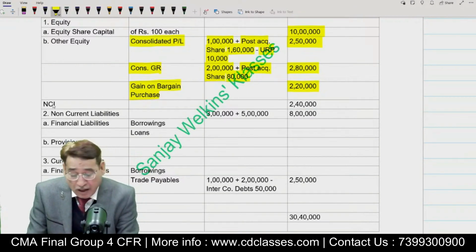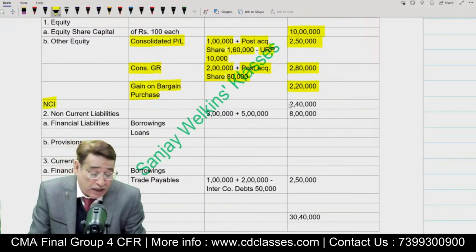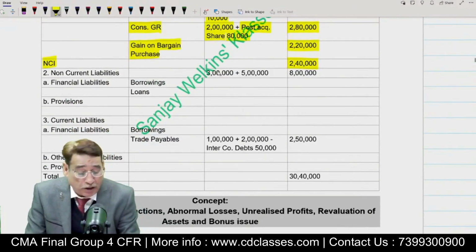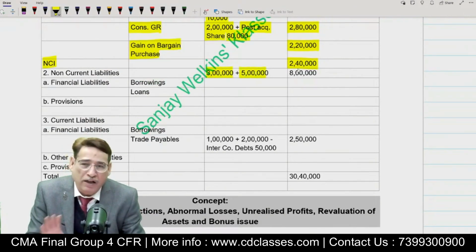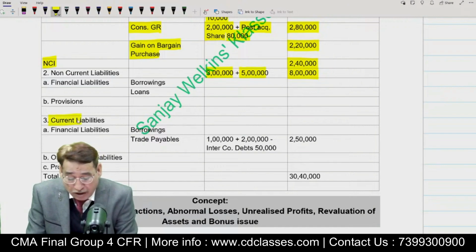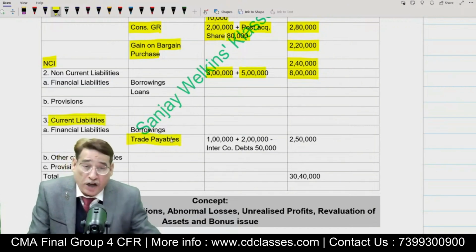Correct? And then I have been tired of telling you that NCI will always be presented as a separate line item. Now coming over to the non-current liability. In this particular question, 3 lakh, 5 lakh non-current liability is simply line by line addition. Coming over to current liability, there is only one item, trade payable.